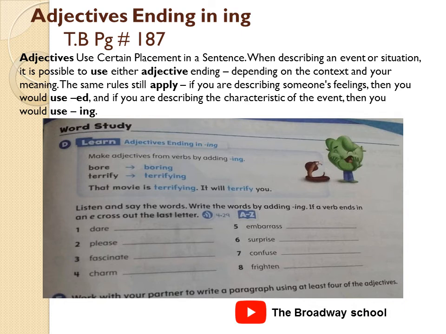Now come to the book page. Make adjectives from verbs by adding ing. Simple. Bore will be changed into boring. Terrify into terrifying. The example is given. It is only the listen and say exercise. Dare will be changed into daring, please into pleasing, and the rest of the words you just have to add the ing.